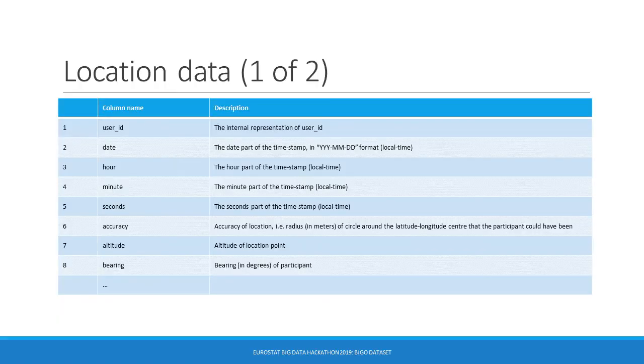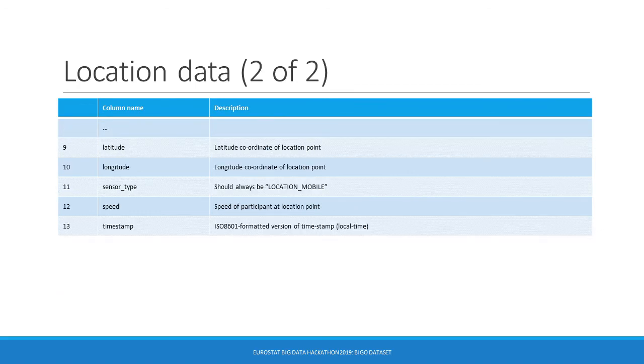Finally, raw location data are provided in a single CSV file. The columns are described in this and the next slide. The coordinates latitude and longitude are in degrees.